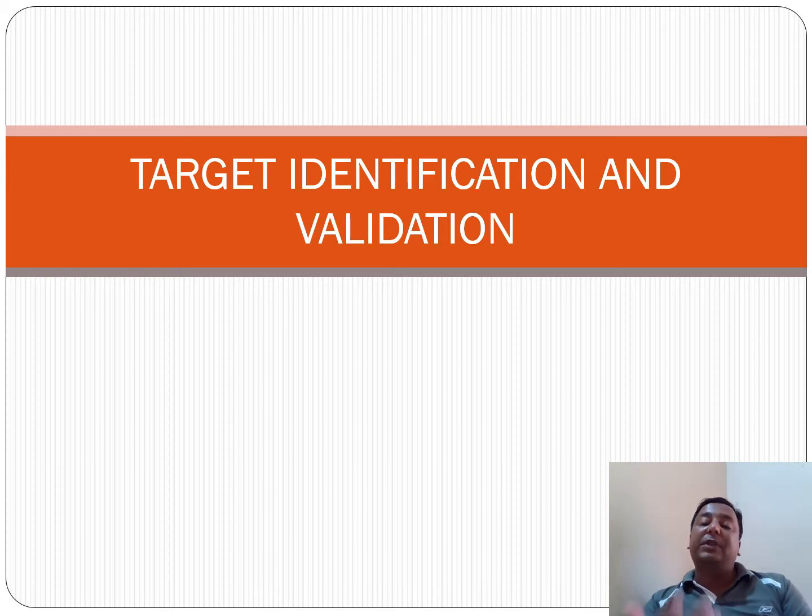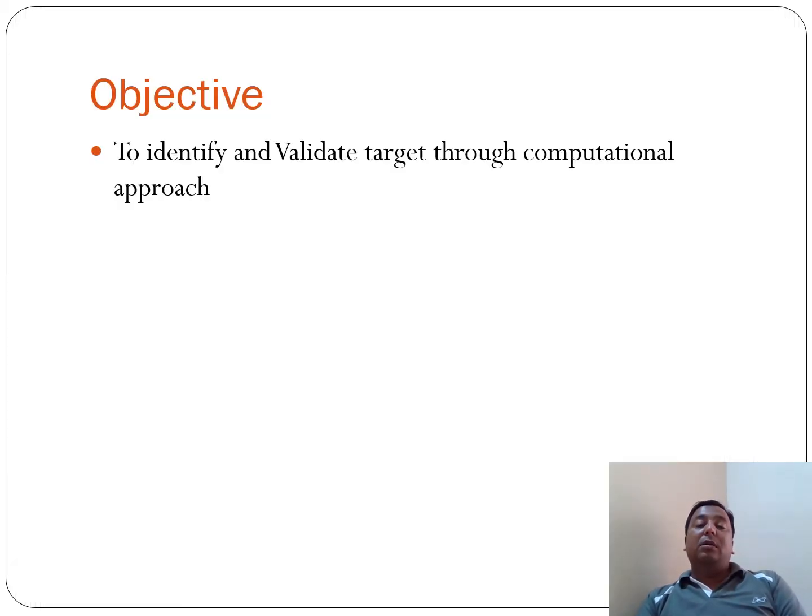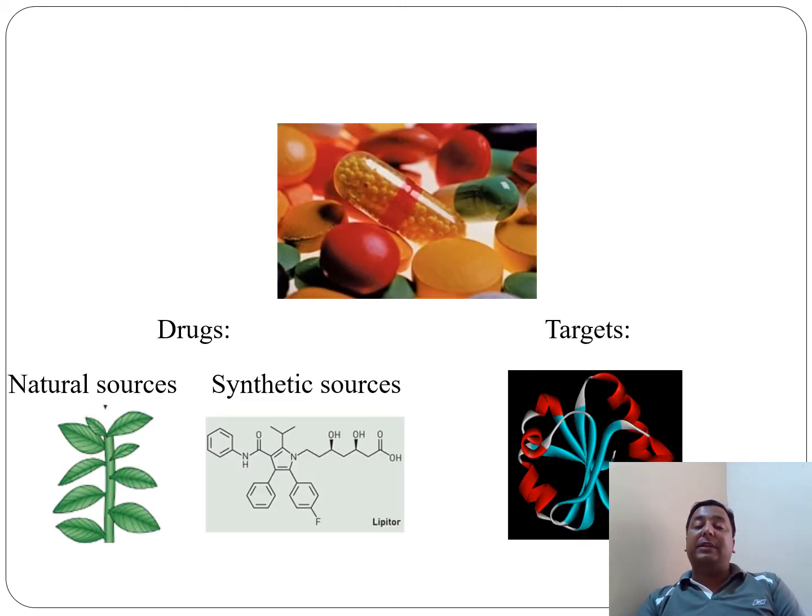So the beauty of this approach, identifying and validating the target computationally, is that it reduces the cost and the time. So the objective of this study is to identify and validate the target through a computational approach. So first we see what resources are there for identifying the targets and then validating the targets.